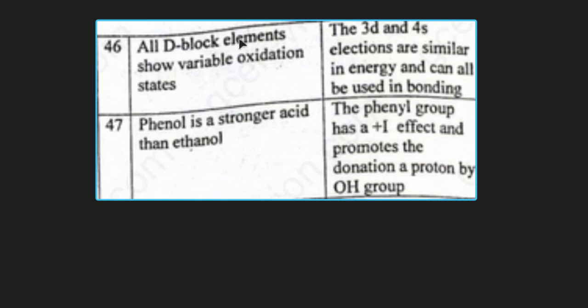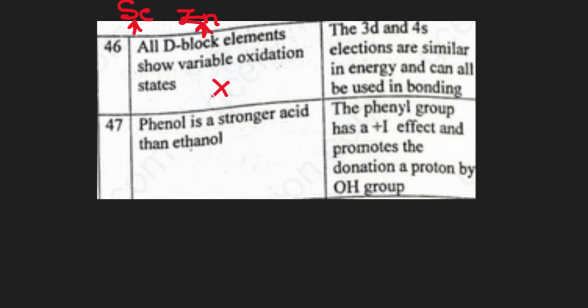Question 46. All d block elements show variable oxidation states. That is statement 1, which is not true. Scandium and zinc are d block elements, but they are not transition metals, because scandium forms ions with an empty d orbital, while zinc forms ions with a completely filled d orbital. But a transition metal is one that forms an ion with a partially filled d orbital.